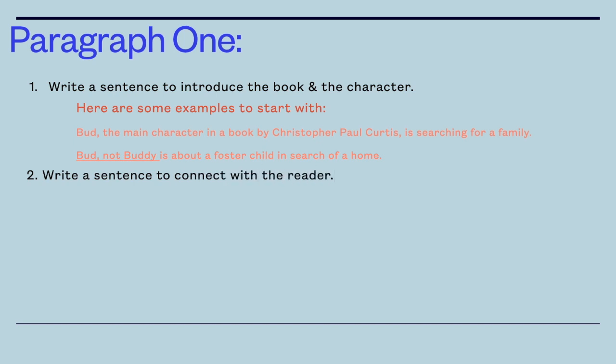Sentence 2, you need to write a sentence to connect with the reader. This is like a general statement. Some people call it a way to hook the reader, but whatever you want to call it, you just need to connect with the reader. So you can sound something like this: Bud is a child, like all of us, and he just wants a family.